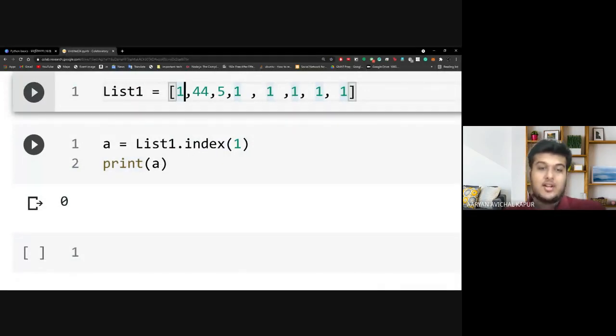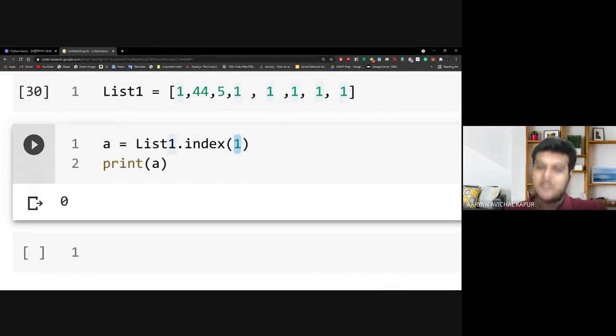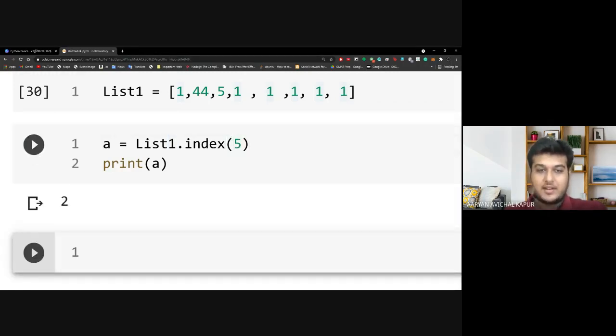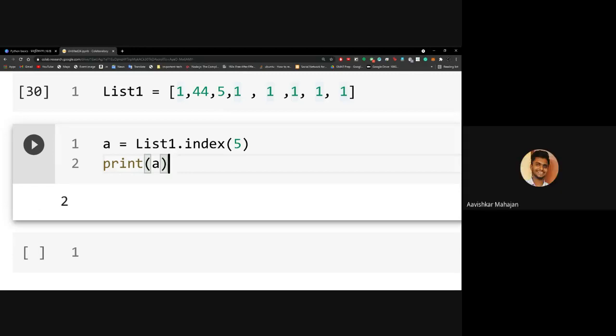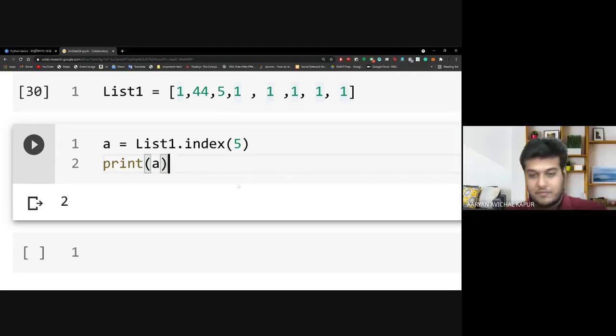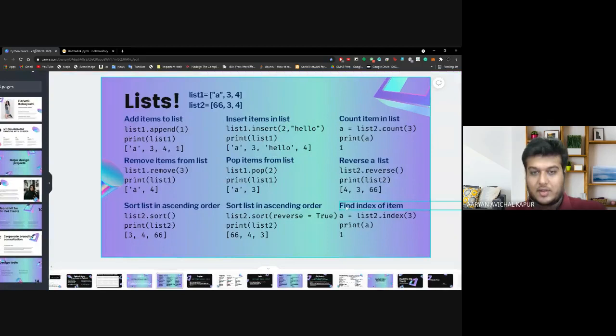Now index means whatever value I put in the bracket, it will search for that value in the list and tell me at what position it is. So let's say I put a 5 here. It would print where 5 is. So 5 is at 0, 1, and 2. That is why I can see a 2 is printed, right? Is this clear to you now, Achintya? Yes, sir. Wonderful. So this is how a list would work.